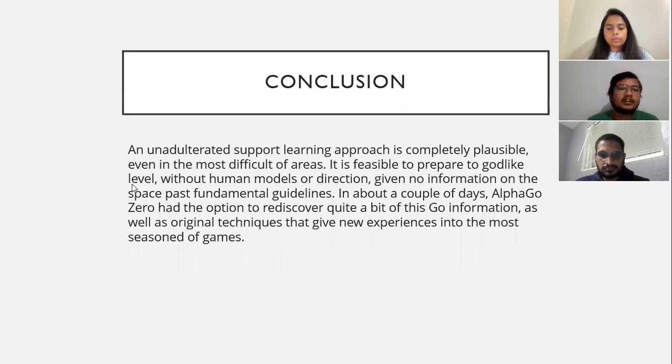So finally, coming to the conclusion, a purely reinforcement learning approach is fully feasible, even in the most challenging of domains. It is possible to train to superhuman level without human examples or guidance, given no knowledge of the domain beyond basic rules, in a matter of days. AlphaGo Zero was able to rediscover much of this Go knowledge as well as novel strategies that provide new insights into the oldest of games.